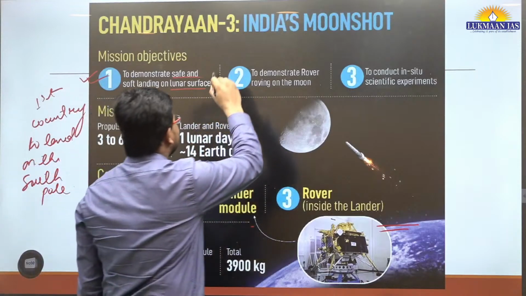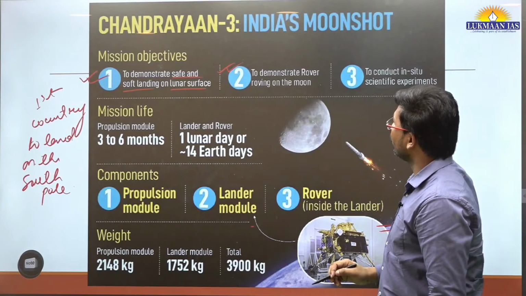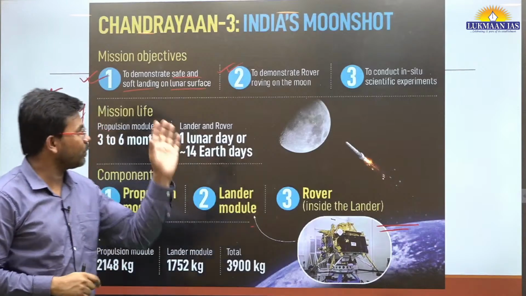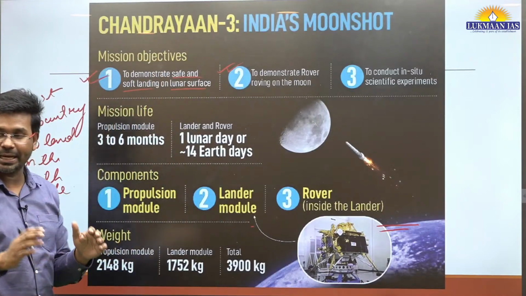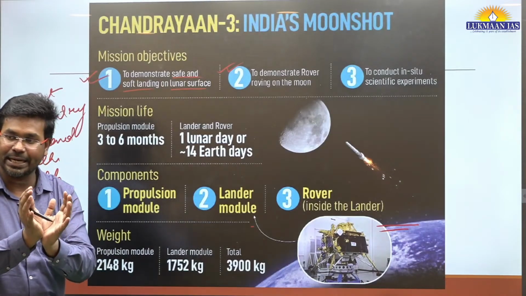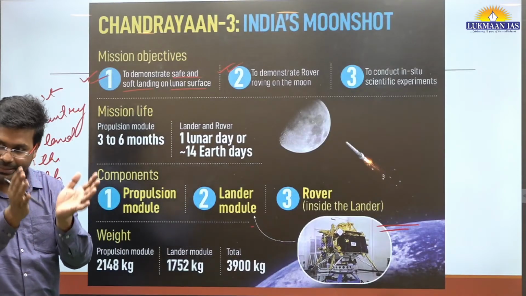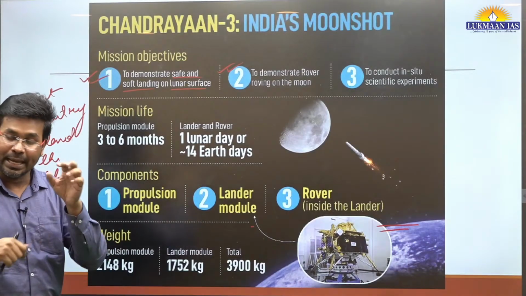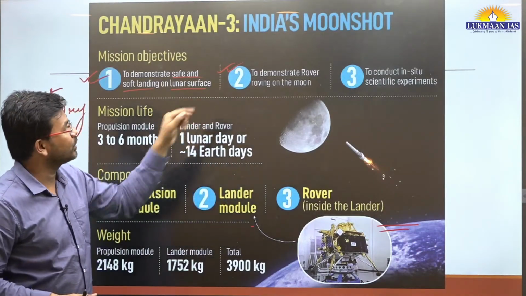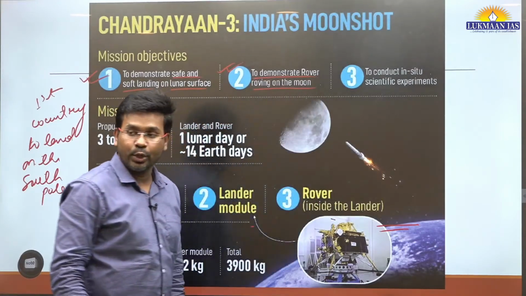Now, what is the second objective? The second objective is to demonstrate rover roving on the moon. As part of this mission, they had three modules. One is the propulsion module, then there was the lander module. Inside the lander module, there is a rover. The lander has already landed, and from inside the lander, the rover is going to come out, and that rover will rove, which means it is going to travel on the surface of the moon. This is the second objective of the mission, to demonstrate rover roving on the moon.